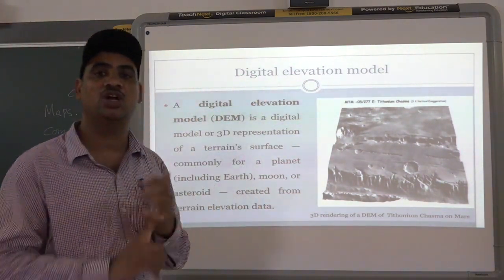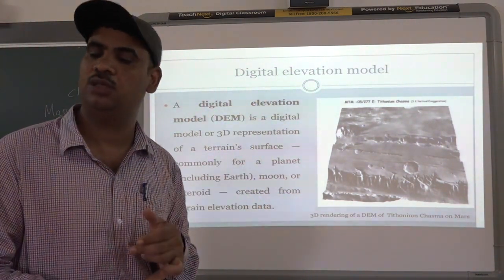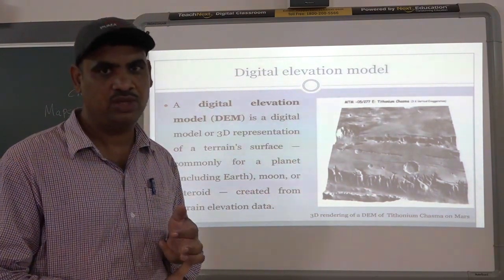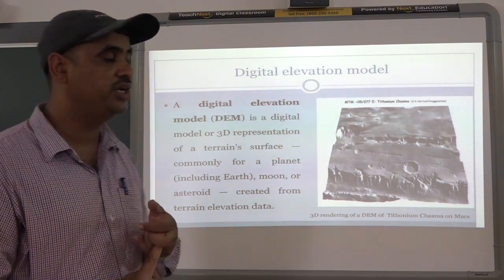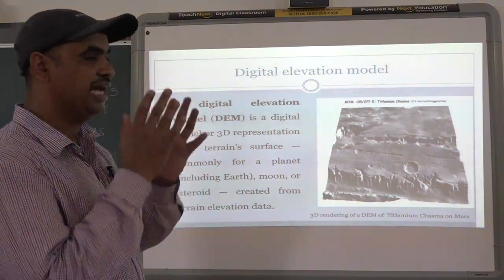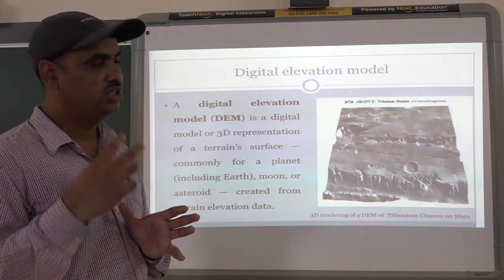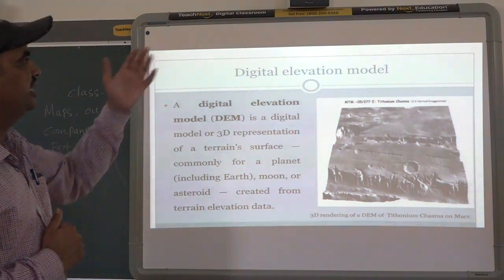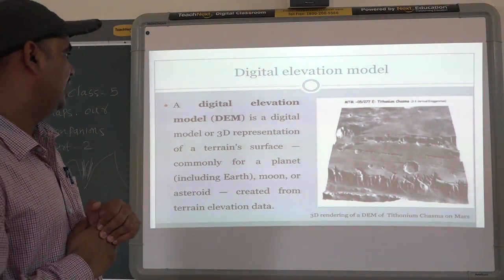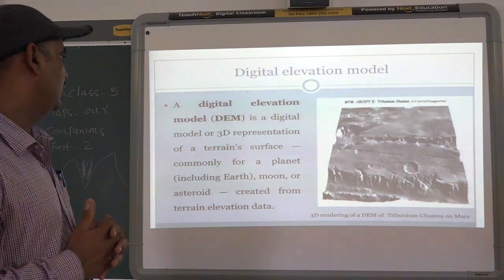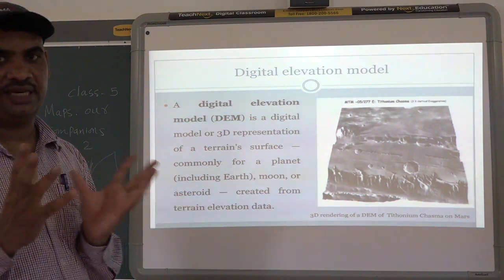What is used? Technology. In the first method, lines were used. In the second method, colors were used. In the third method, what is used? We are using actual images, satellite images. So this method is called the digital elevation method, and it is used for 3D representation of the surface area or the places.